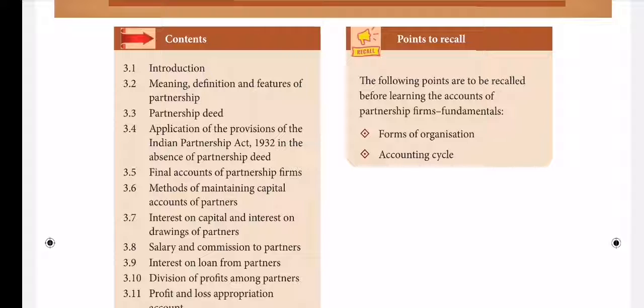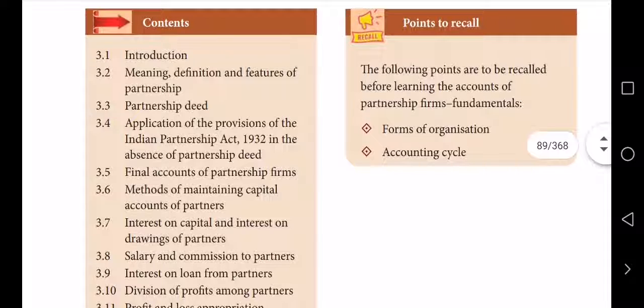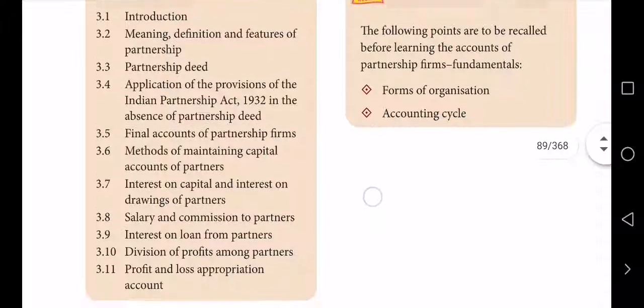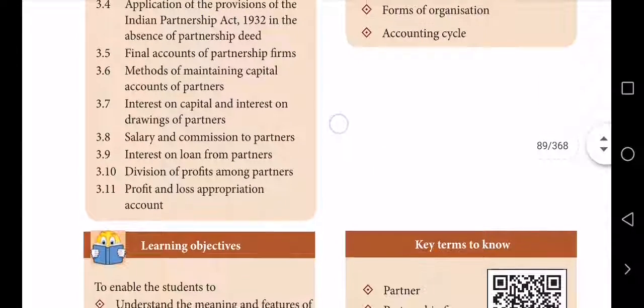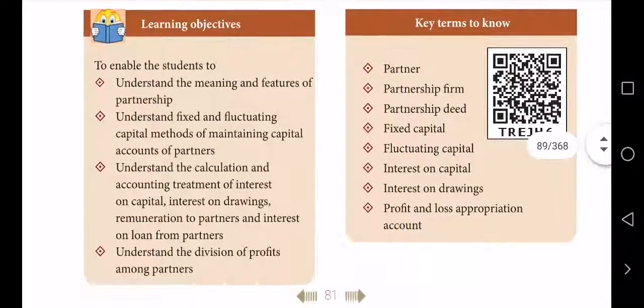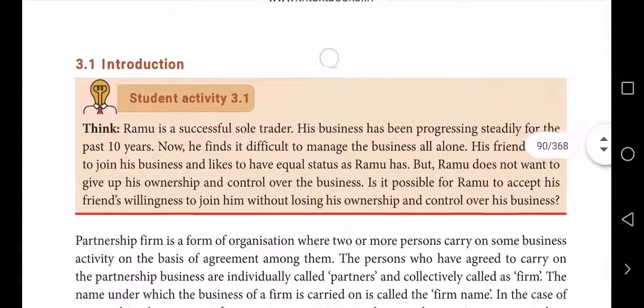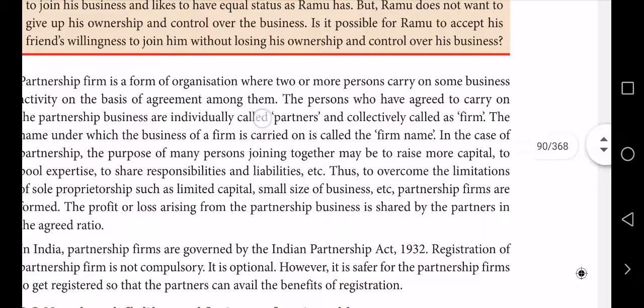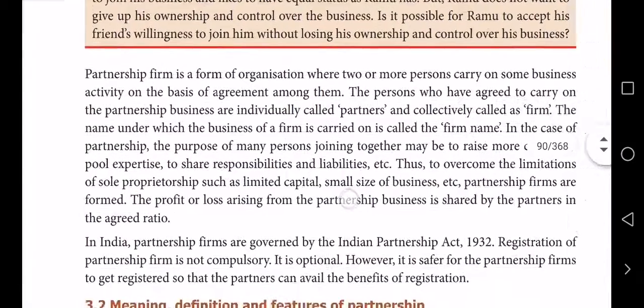This is very, very important, ma. Please note in mind. Final accounts of partnership firm, methods of maintaining capital accounts of partners, interest on capitals and interest on drawings, salary and commission, interest on loan, division of profits and profit and loss appropriation account. Okay, ma? So about all these things we are going to learn in this lesson.